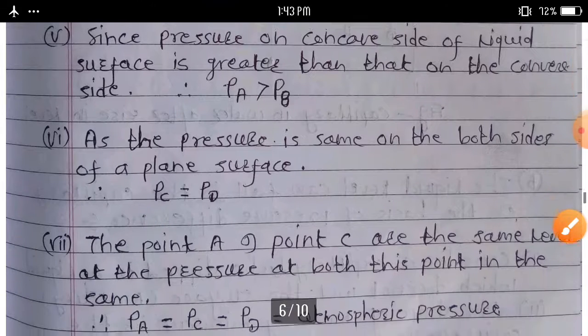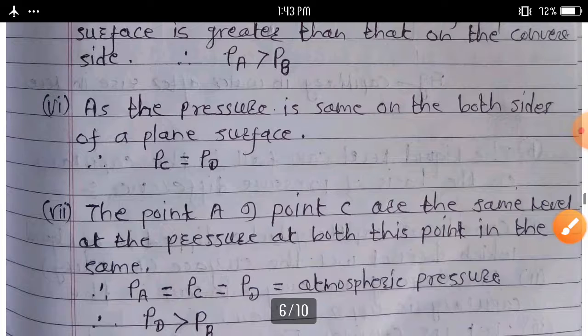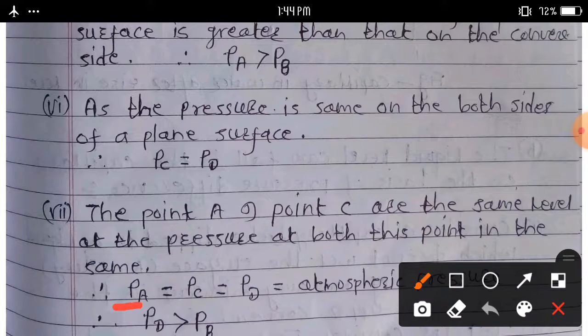Then point A and point C are at the same level, so the pressure at both points is the same. We can write P suffix A is equal to P suffix C is equal to P suffix D.